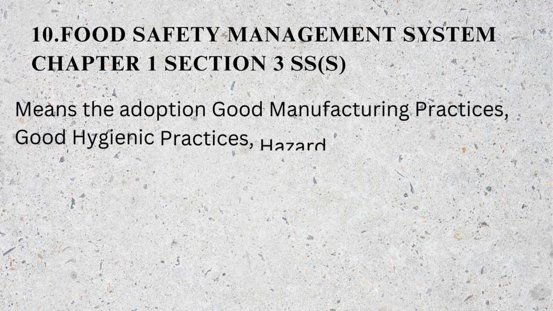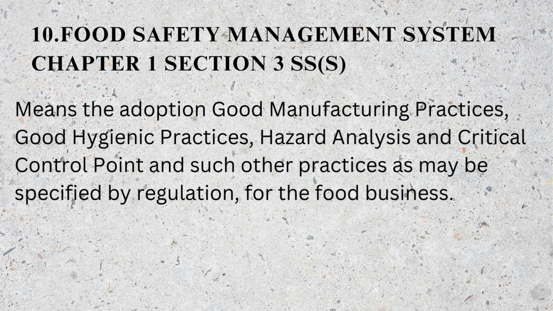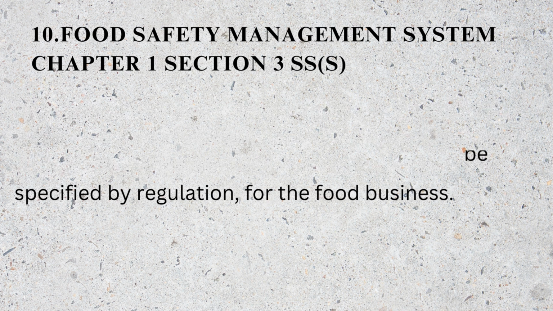The last definition we are going to discuss is Food Safety Management System. It comes under subsection S of chapter 1, section 3. A food safety management system is a systematic approach to controlling food safety hazard within a food business to ensure safe consumption. For example, implementing hazard analysis and critical control point, adopting good manufacturing practices and good hygienic practices are part of food safety management system.